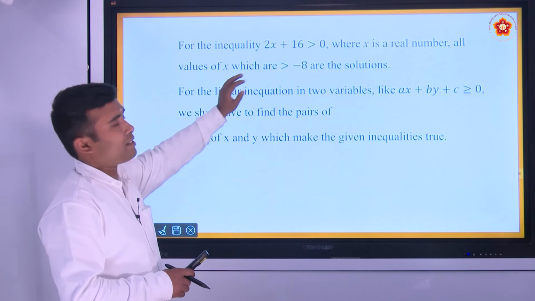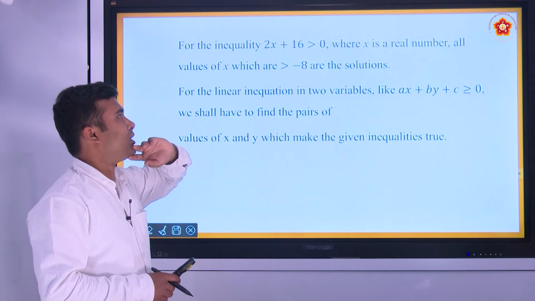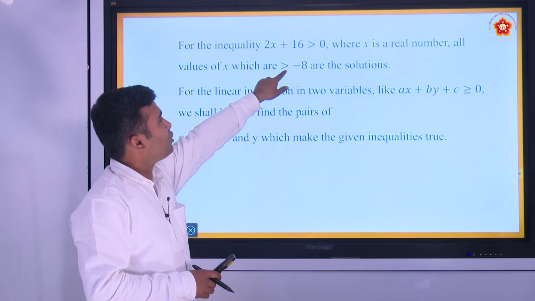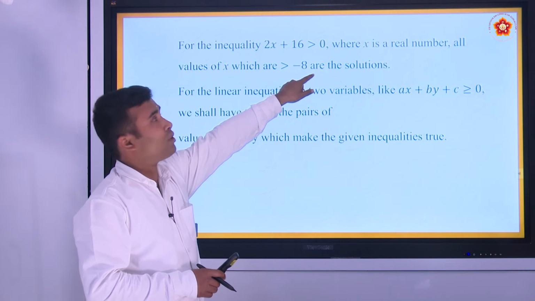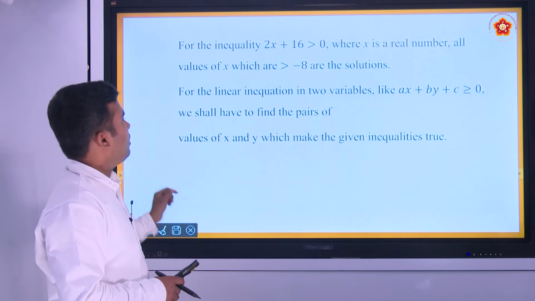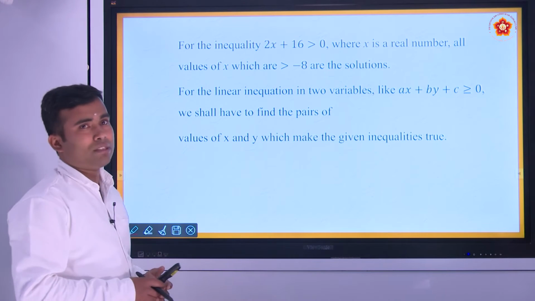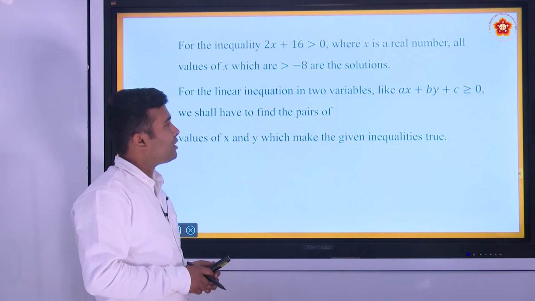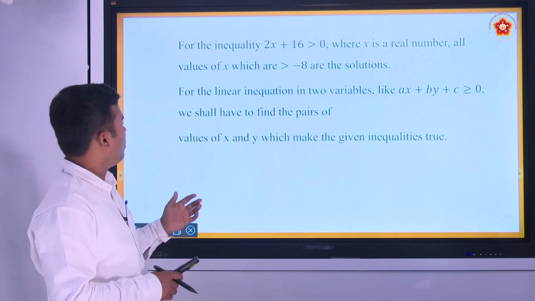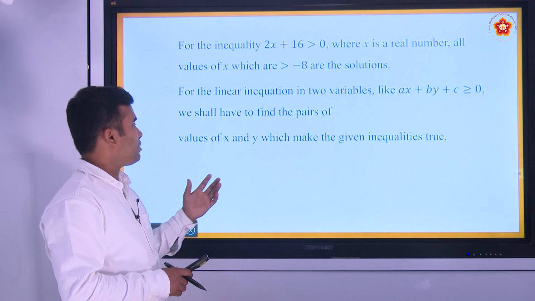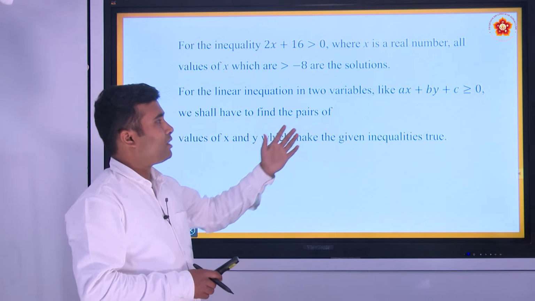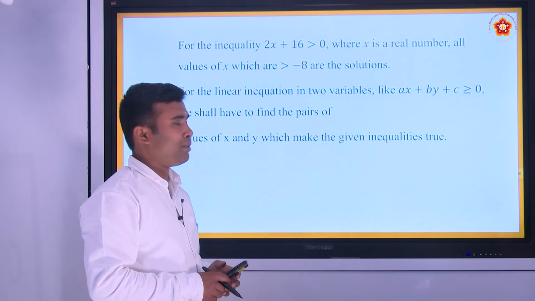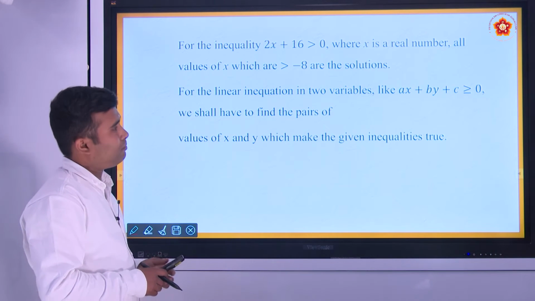What are the values of x here? Then the inequality is satisfied when x is greater than minus 8, which is the solution of the above inequality. For a linear inequation in two variables, say ax plus by plus c is greater than or equal to 0, we find the values of x and y which make the inequality true. That is, they should satisfy the inequality ax plus by plus c is greater than or equal to 0.